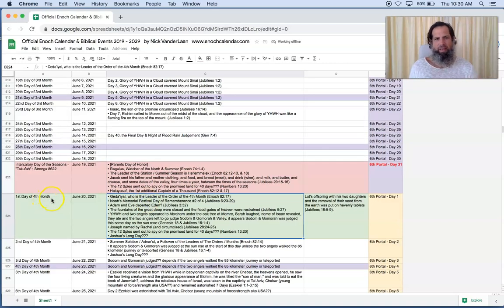And it just so happens that the following day after that, you have a follower of the leader of the order. Right here, here's the leader of the order. And that follower of the leader of the order is Adnarol, who represents the summer solstice. And the summer solstice is going to happen on June 21st. So this is a correct placement of these leaders of the station, the additional captain of 1,000, the leader of the order, and then followed by a follower of the leader of the order of months.